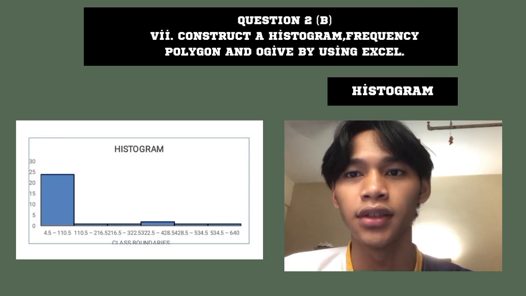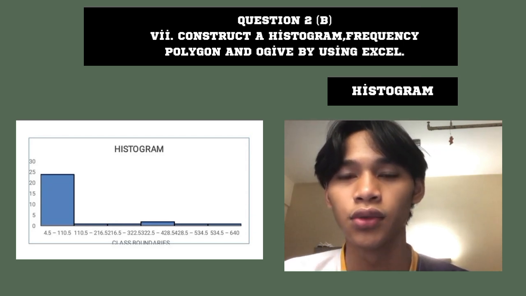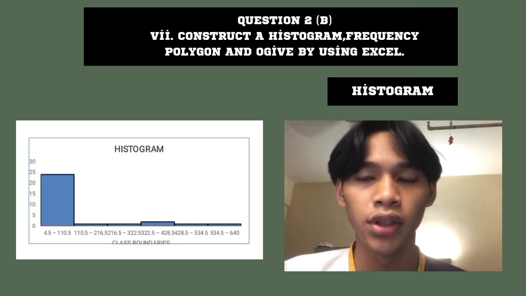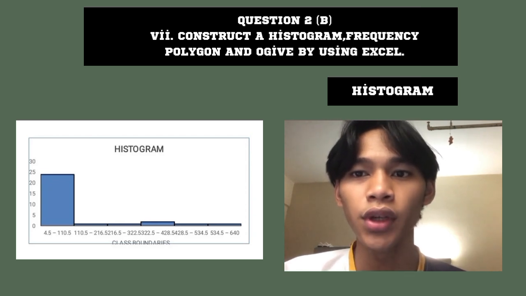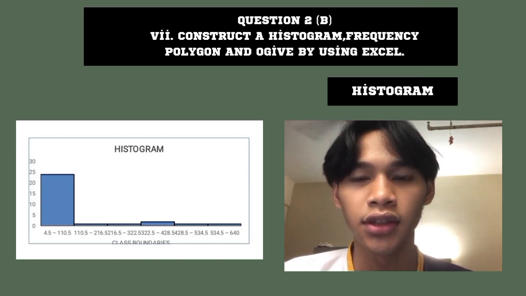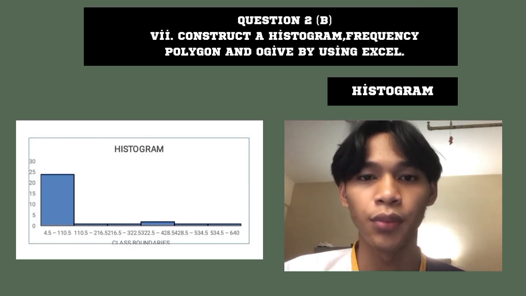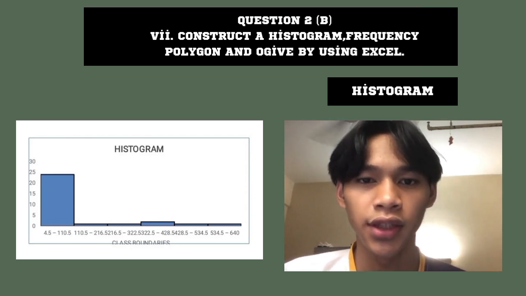For the third class boundaries, which is 216.5 and 322.5, we got 1 student. For the fourth class boundaries, which is 322.5 and 428.5, we got 2 students.